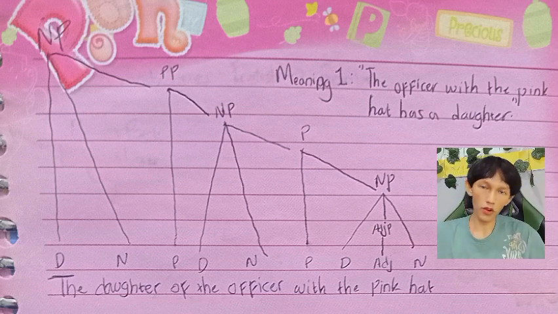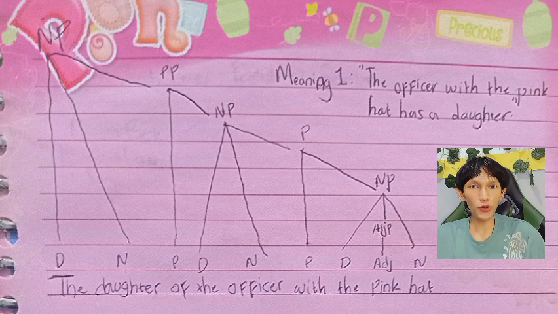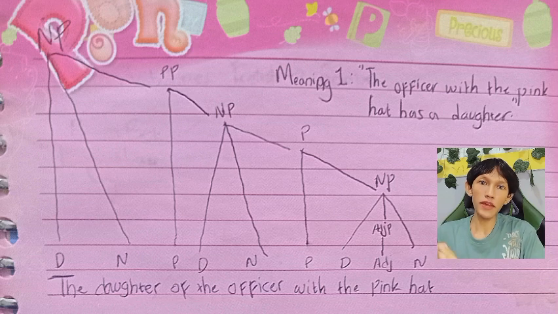For the first component, we have the word hat as a noun. Then we have the word pink as an adjective, which becomes an adjective phrase modifying the noun. Then we have the word the as a determiner. After that, we merge it into the pink hat to become a noun phrase. The word with is a preposition that merges together with the pink hat.